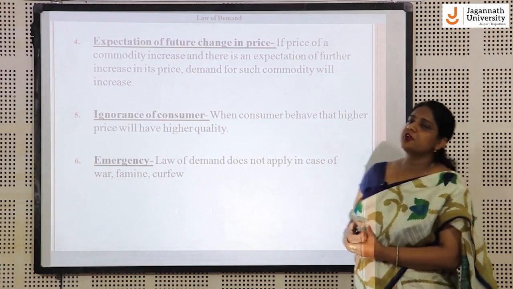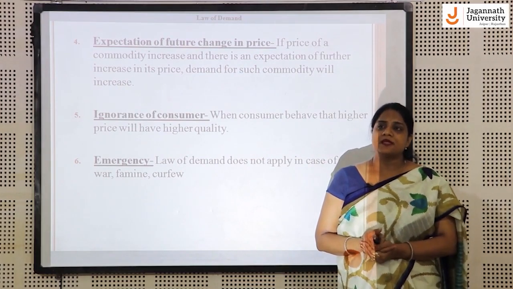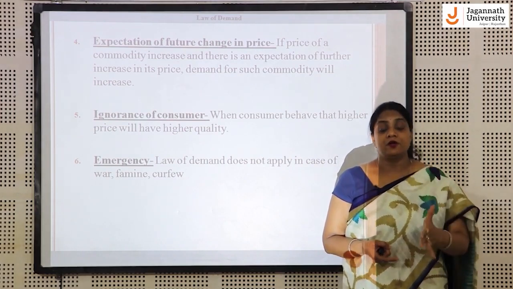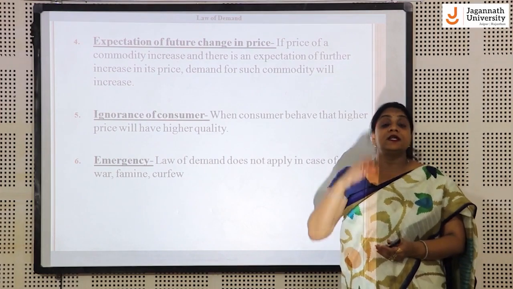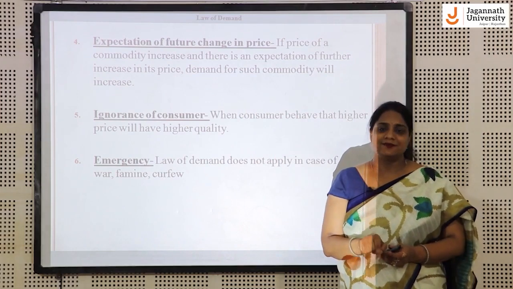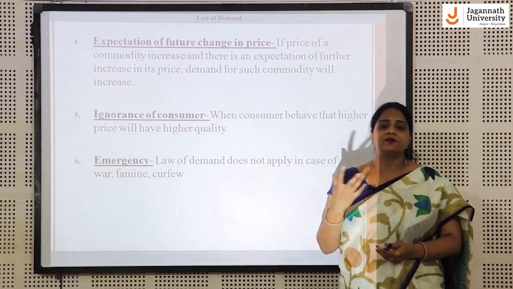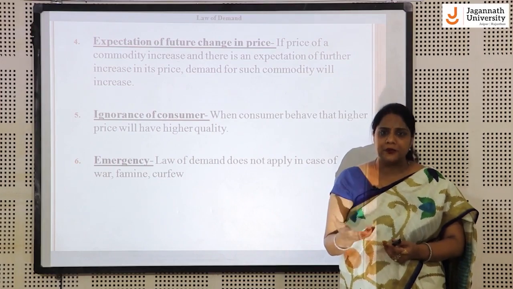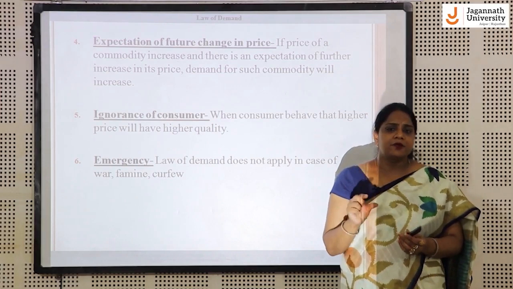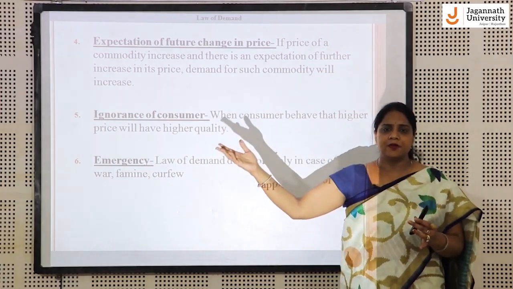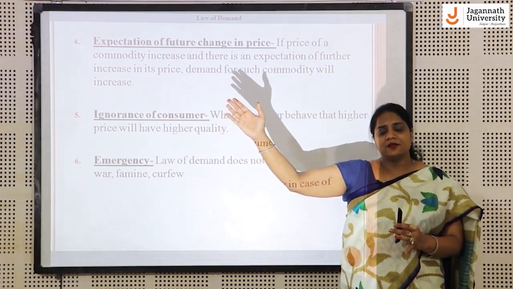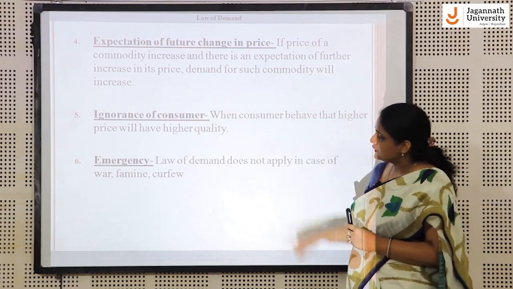Then, expectation of future change in prices. Sometimes the price of a product rises, and as per the law of demand, the quantity demanded should fall. But if you expect that the price will increase further in the future, you will demand more today. Like the example I gave: if you are going to purchase a very small gold ring today, and you come to know that the price of gold may increase more in the future, you may purchase more of that item because you know the price will rise further.